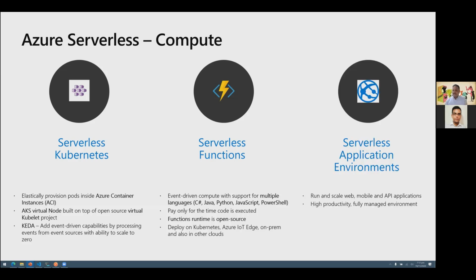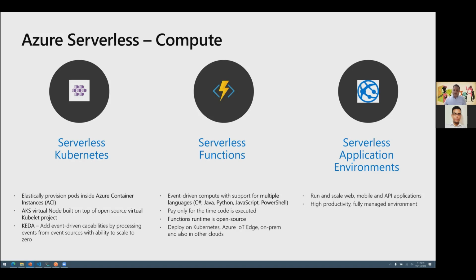The next option is the application environment itself. And this allows us to run and scale the web, mobile, or API applications, and it provides high productivity and a fully managed environment. What this does is it gives us a kind of sandbox environment where we can choose what operating system we want, be it Windows or Linux, and then what should be the compute and networking capacity.